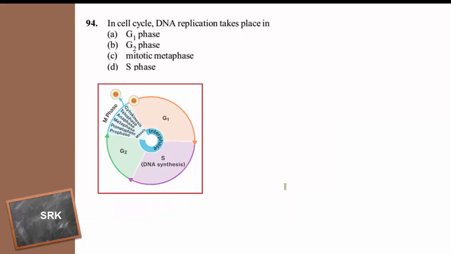In the cell cycle, DNA replication takes place in G1 phase, G2 phase, mitotic metaphase, or S phase. So here is the schematic representation of the cell cycle, and here it is mentioned very clearly, S for synthesis. Which molecule is synthesized during the S phase?